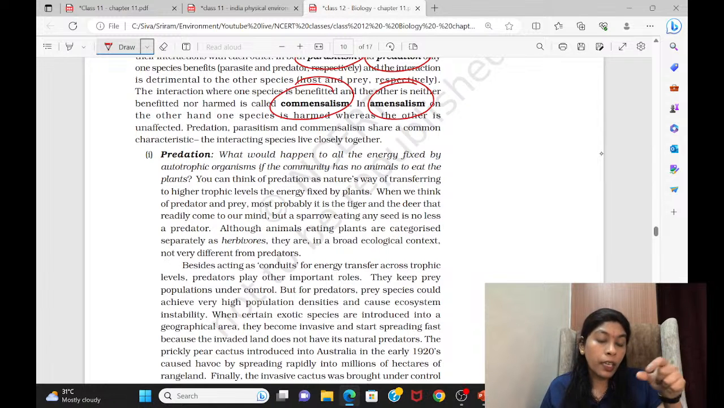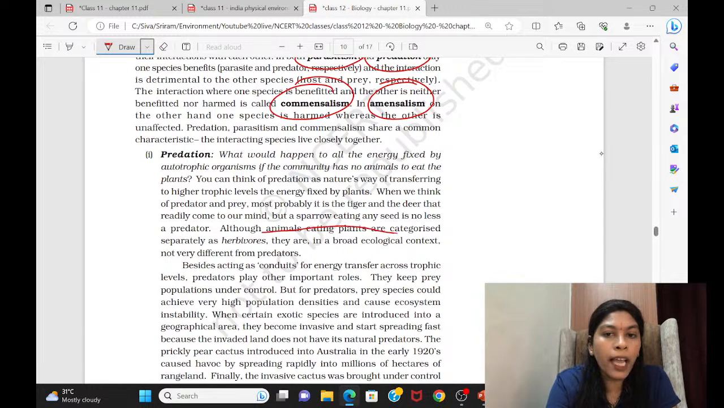So I told you, here the interaction will be connected with the flow of energy. That is the food chain. A predator will try to kill and eat its prey. Examples: a tiger chasing a deer, a lion chasing a gazelle or antelope, a fox chasing a rabbit. All these are predators chasing prey. Even a mouse chased by a snake, a mouse chased by a cat. All these are predation.